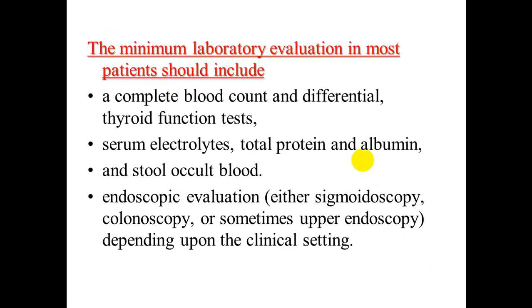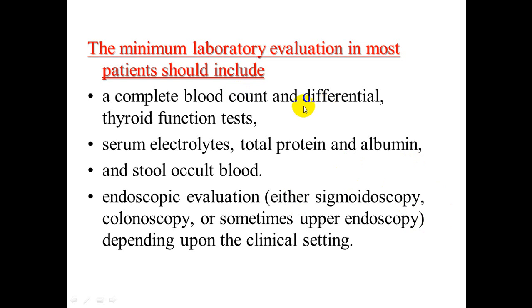The minimum laboratory evaluation in patients with chronic diarrhea for more than 1 month should include a complete blood count with differential, thyroid function test, very important, serum electrolytes, very important, total protein and albumin, and stool occult blood. Endoscopic evaluation, sigmoidoscopy, colonoscopy, and sometimes upper endoscopy, depends on the clinical setting.